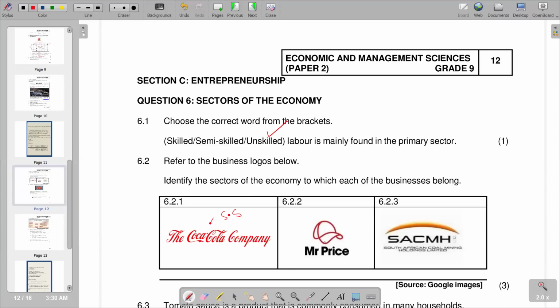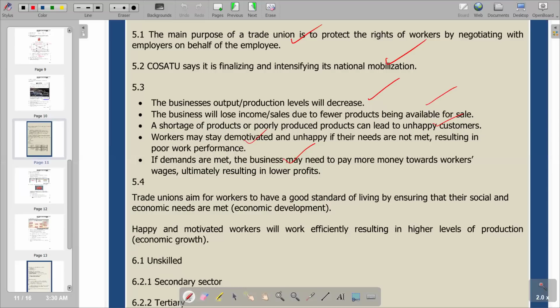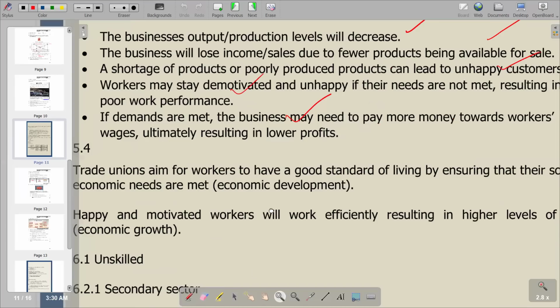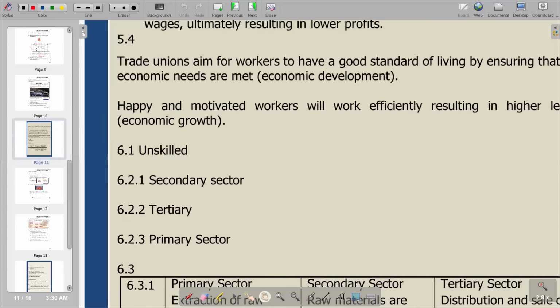So you go to 6.2.2, we've got Mr. Price. So Mr. Price, we know that this one is a retail outlet, and obviously we relate it to the tertiary. And the tertiary is the sector of the economy that revolves around service and retail. So we are saying Mr. Price is retail. So we go to our answer section, and you can see that for the response that we have, on the first part, 6.2.1, we said secondary sector, and we said tertiary on the second part.